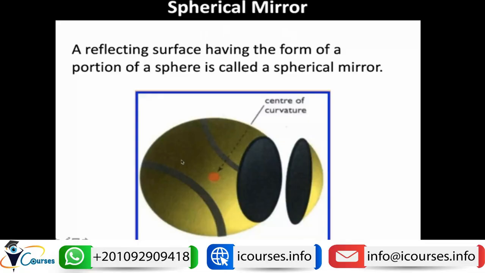So if we have a ball, and we cut a surface from it, assume that the surface of this ball is reflecting. If we cut a part from this sphere, this part is called a spherical mirror. Note that the center point of this ball is called the center of curvature. So again, we have a spherical mirror. What will be the type of this spherical mirror? Is it convex or concave? And how can we determine the reflecting surface?